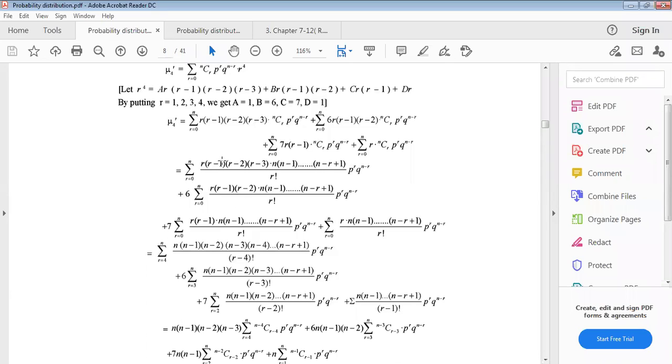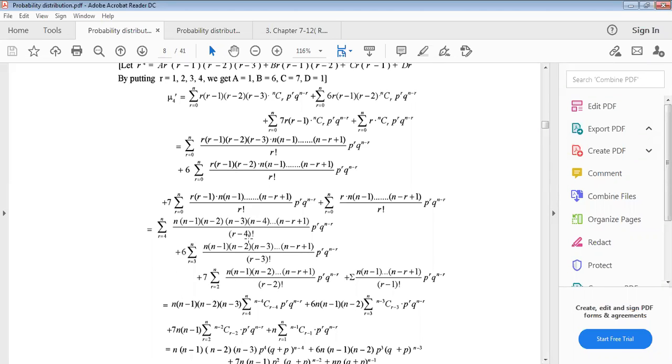Now r minus 1, r minus 2, r minus 3 will be cancelled from here, r factorial, because r factorial can be written as r into r minus 1, r minus 2, r minus 3, r minus 4 factorial. So r minus 1, r minus 2, r minus 3 will be cancelled from numerator and denominator. So this term can be written as this. And here from the first one, this is the r minus 4 factorial, and all are same.